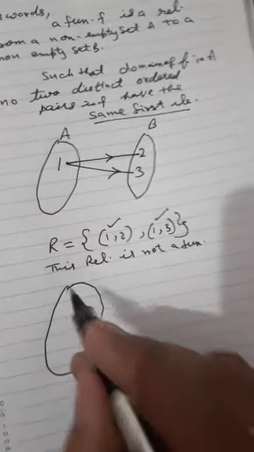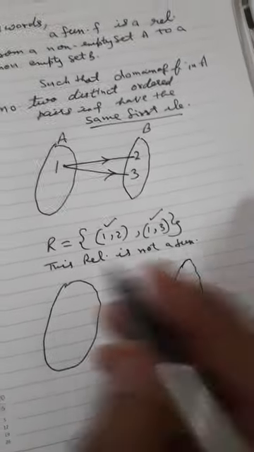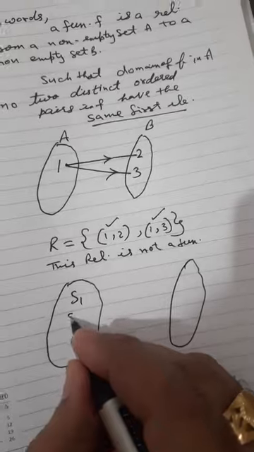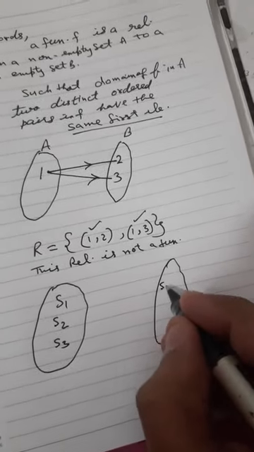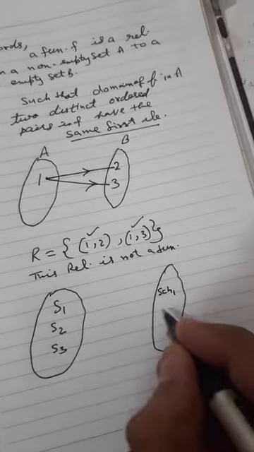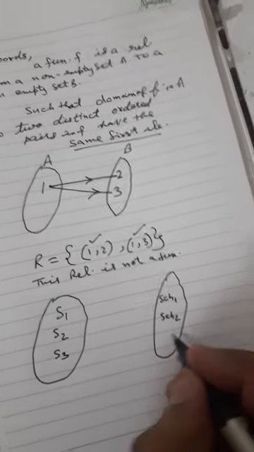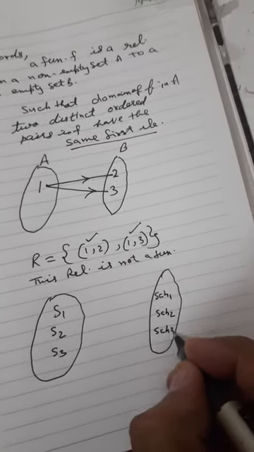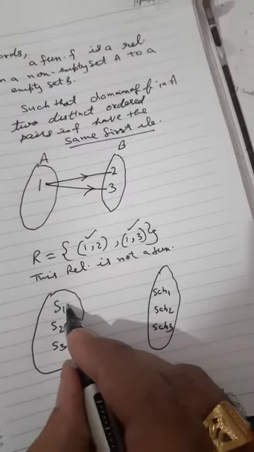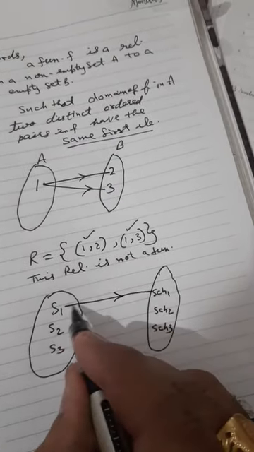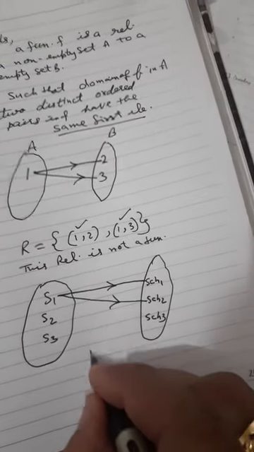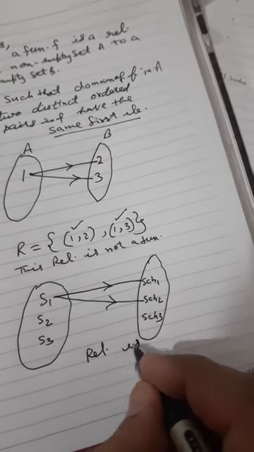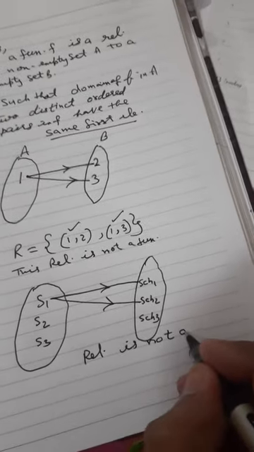Suppose you are having two sets. Here we are having student 1, student 2, student 3. Here we are having school 1, school 2, school 3. Now one student can't go into two schools, so this type of relation is not a function.